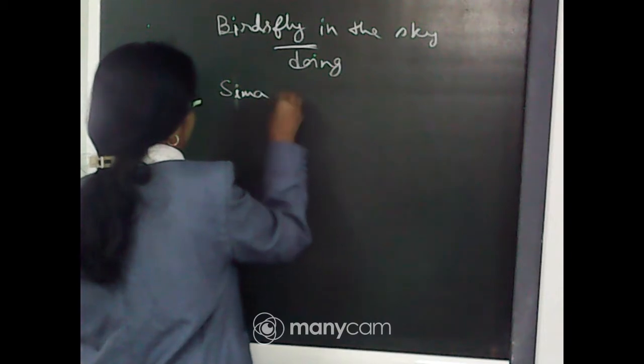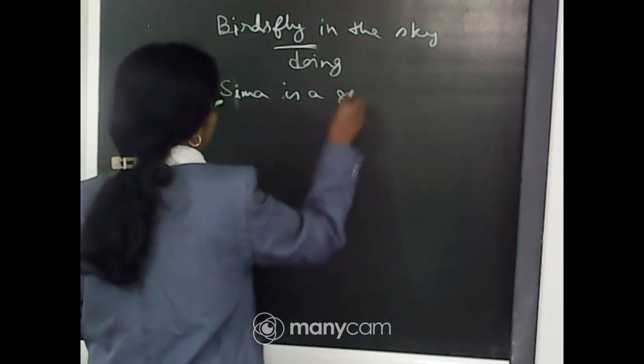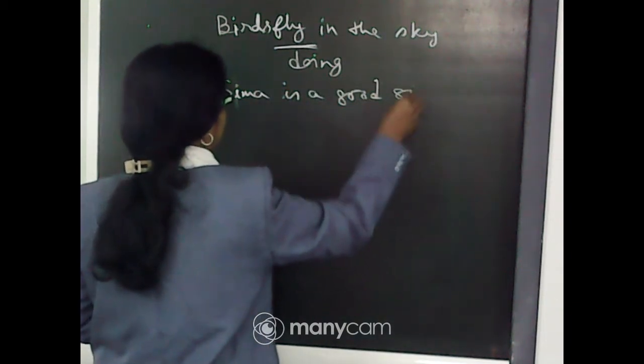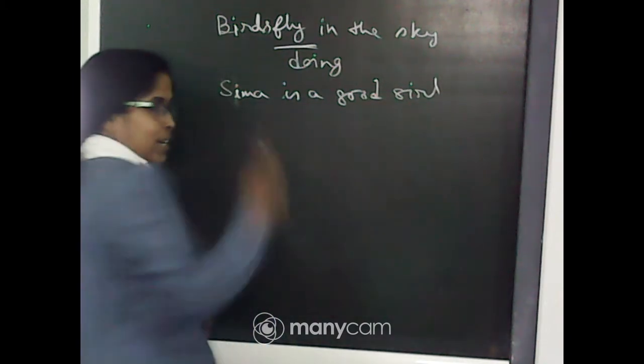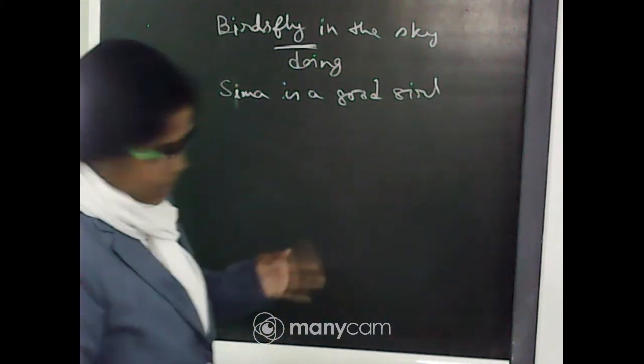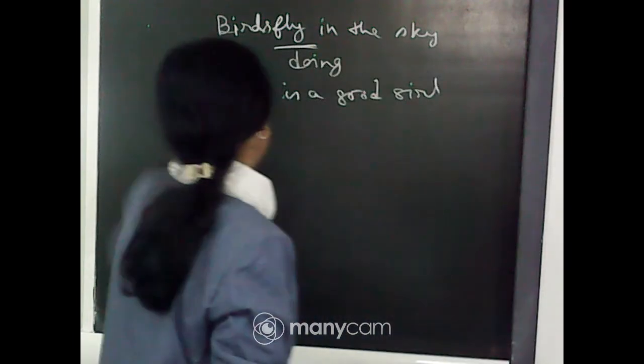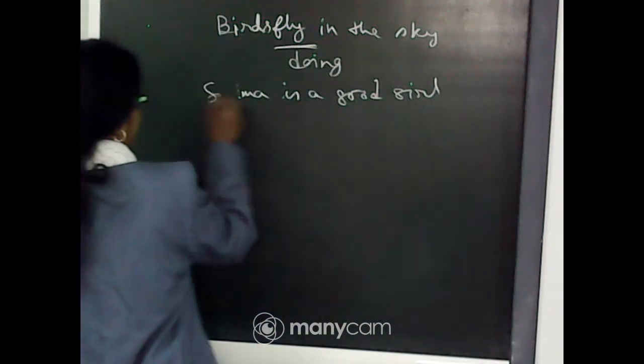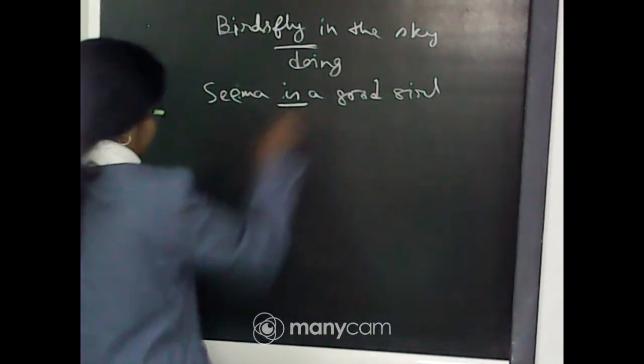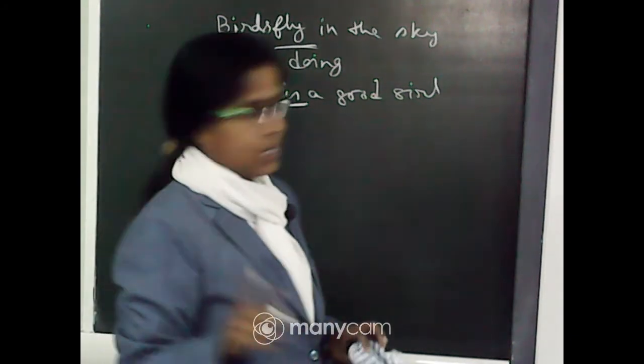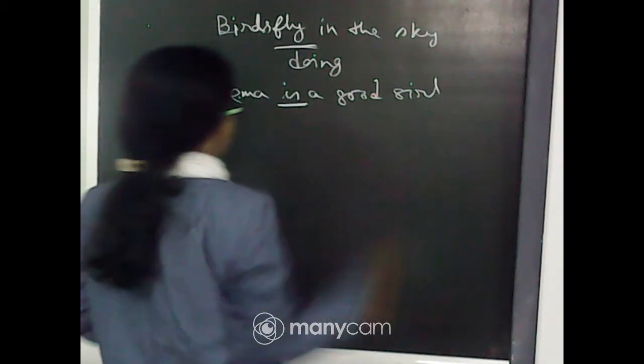Seema is a good girl. Students, you can write Sima or Seema, both spellings are correct. Seema is a good girl. What type of girl? Seema is a good girl.